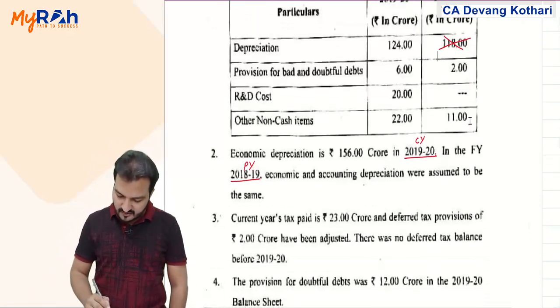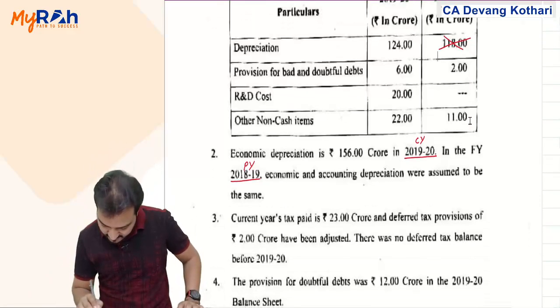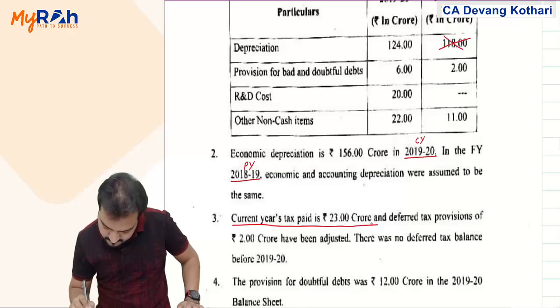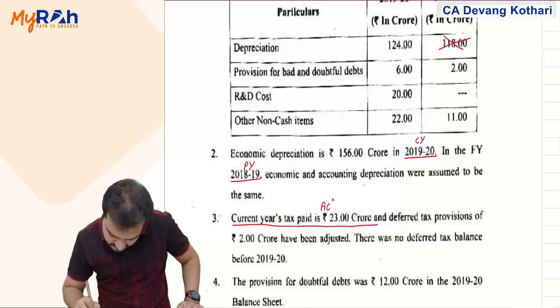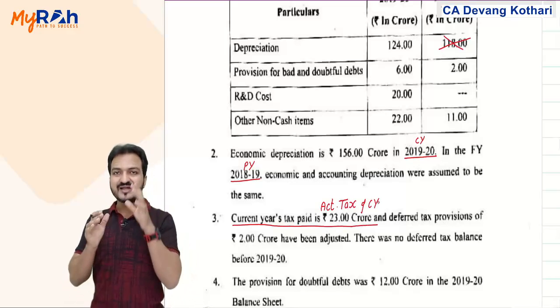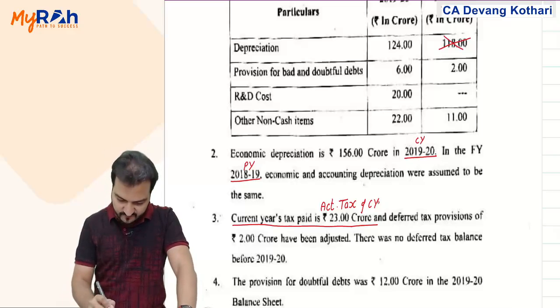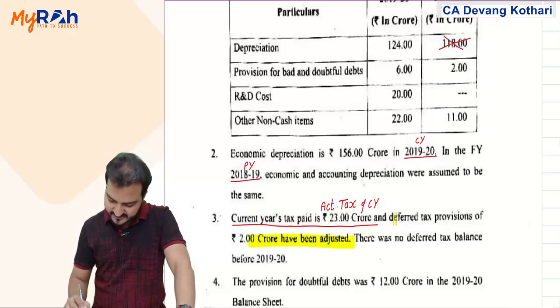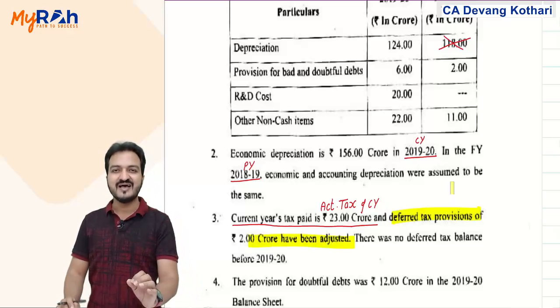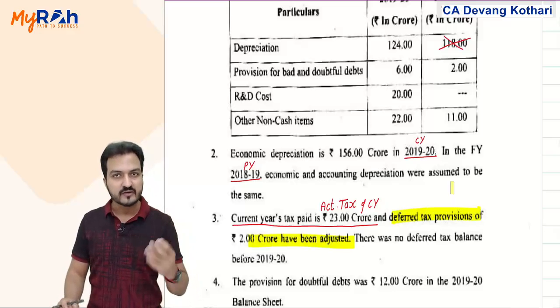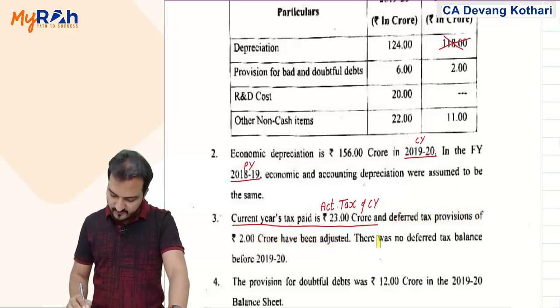Further, current year tax paid is 23 crores. This is the actual tax payable for the current year, and deferred tax provisions of 2 crores have been adjusted. Deferred tax provisions are non-cash, non-operating items. Ignore. There was no deferred tax balance before current year.